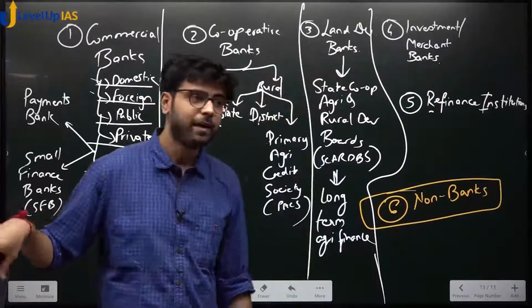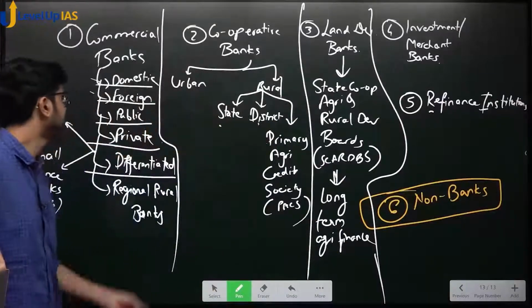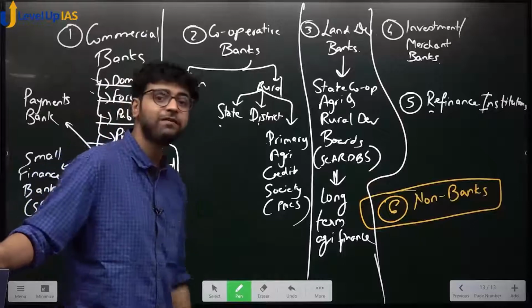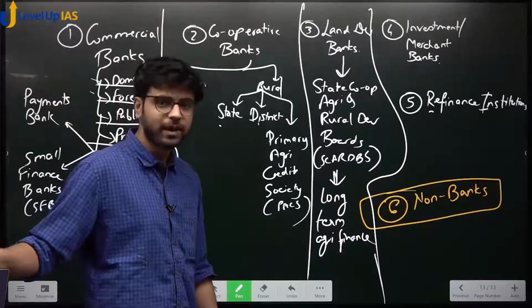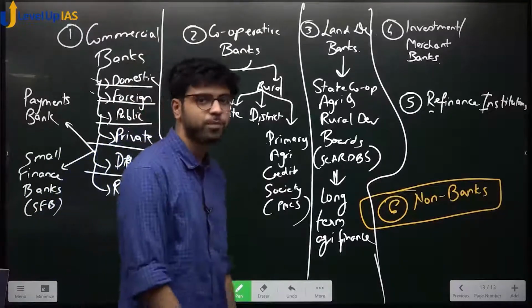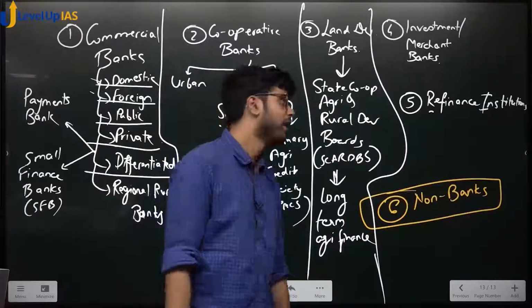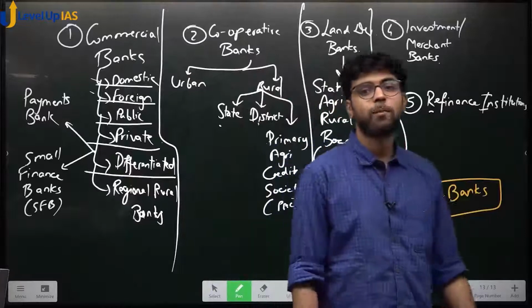Now bear in mind, let's take an example of HDFC. So HDFC will have one division as an investment bank also. HDFC Investment Banking Division. समझ में आ रहा है? So there is a group, HDFC group. HDFC Commercial Bank would be here, investment bank would be there. Sir, okay. What about merchant banks? Merchant banks